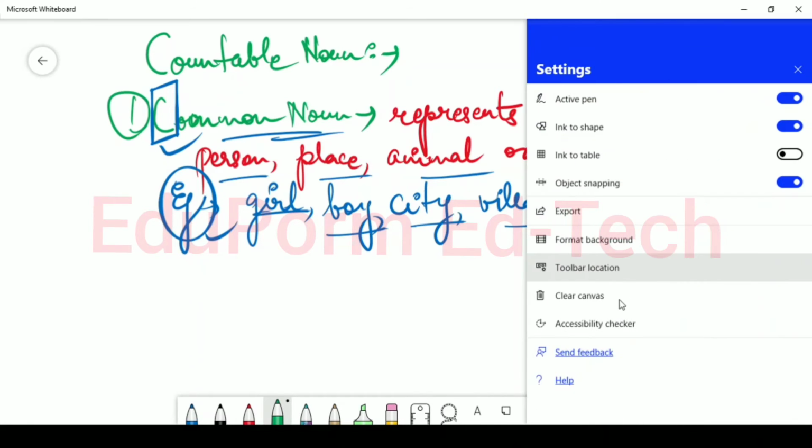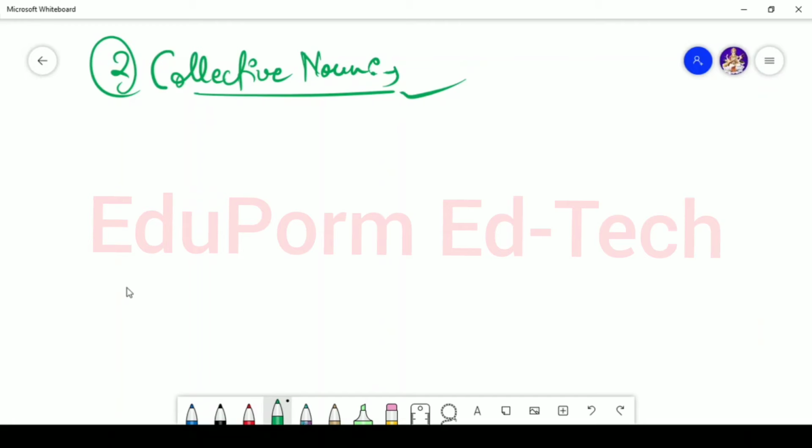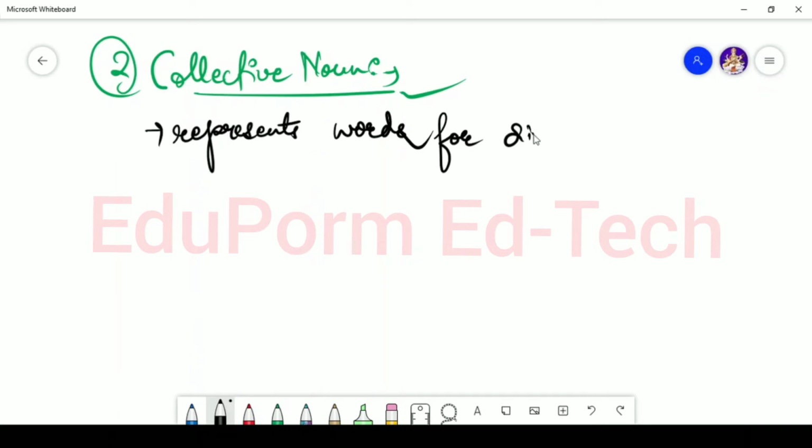The collective noun. That too is part of countable noun. The second type is the collective noun. Now what is the collective noun? What do you understand by collective noun? Collective noun represents words for single things that are made up of more than one person, place, animal or thing.